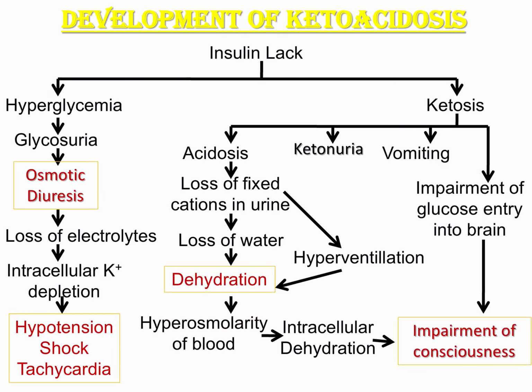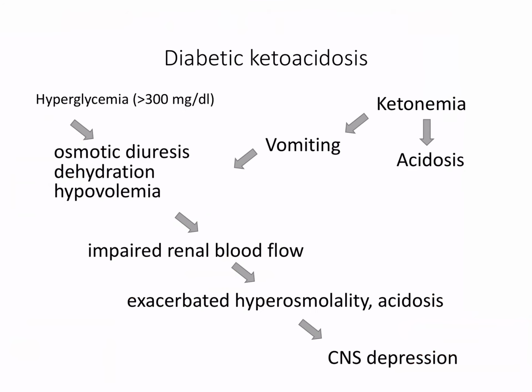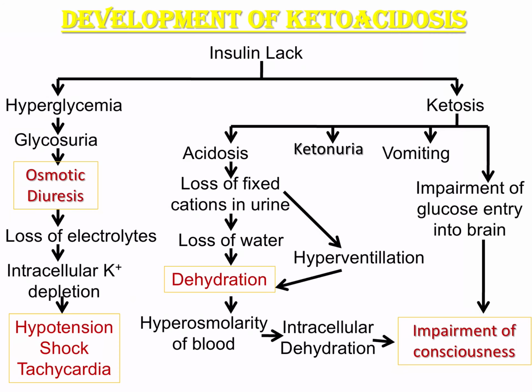So cellular dehydration along with impairment of glucose entry into the brain is going to result in impairment of consciousness. So these will be the features of ketoacidosis: osmotic diuresis, loss of electrolytes, hypotension, shock, dehydration, and impaired consciousness with increased osmolarity and cellular dehydration.